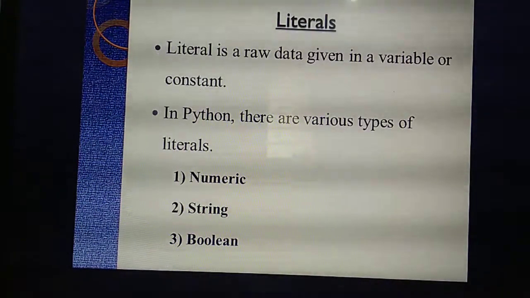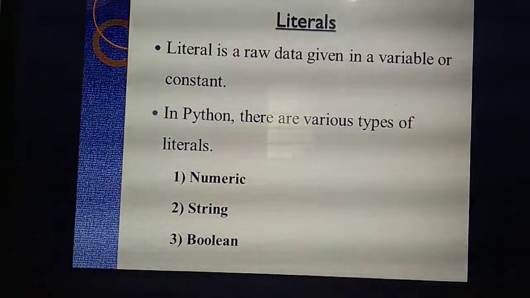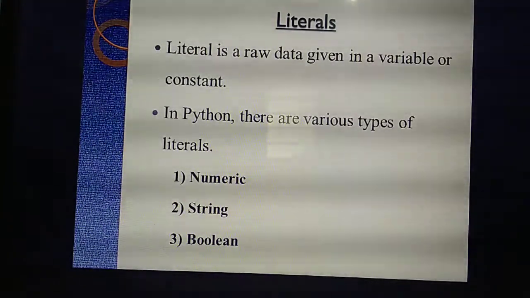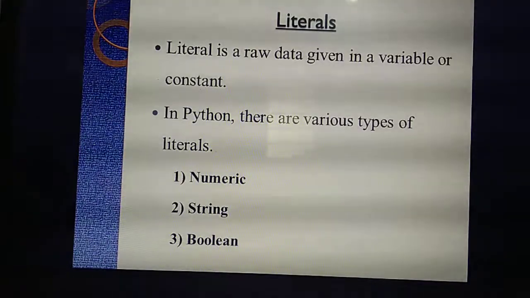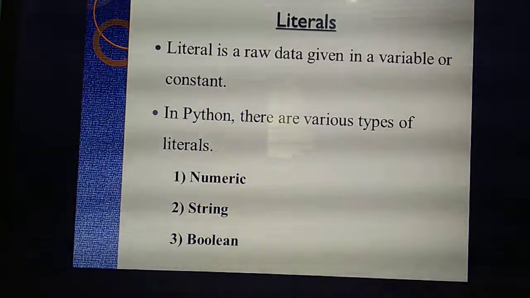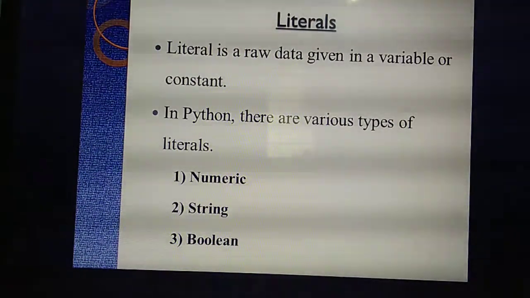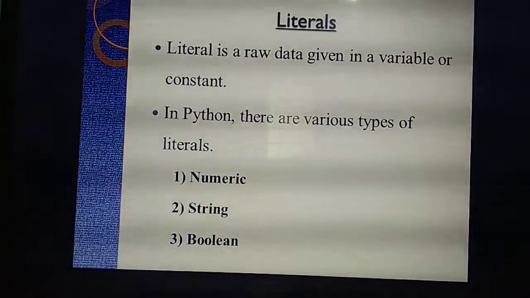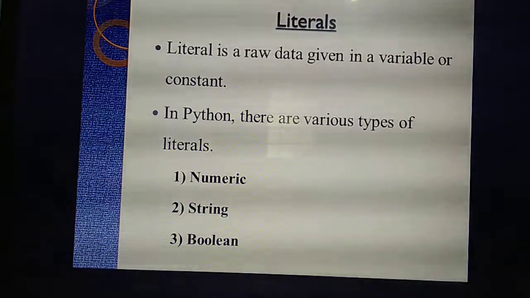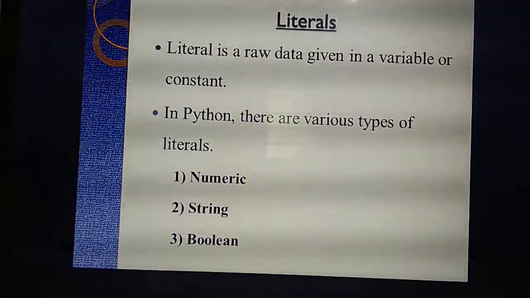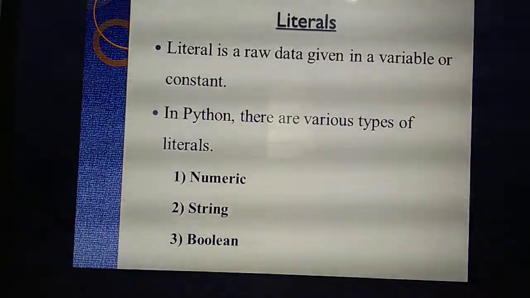In Python, we are using three kinds of literals. How many types of literals are there in Python? Three. What are they? Numeric, string, boolean. This is an important 2-mark question. Sometimes they will ask for 3 marks also. Please study well. First, all of you take your textbooks in your hand. Have you all taken?